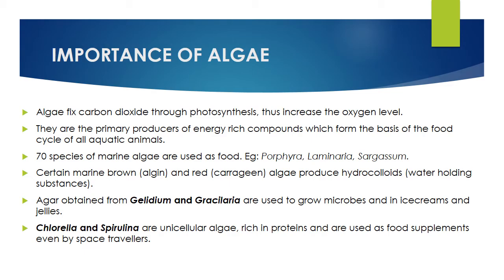The fifth one is very, very important. Please note this one. Agar is produced from Gelidium and Gracilaria. They are red algae. It's easy actually because both start with the letter G. Gelidium and Gracilaria are used in the production of agar. They are also used in ice creams and jellies. In the lab, agar is very, very important.